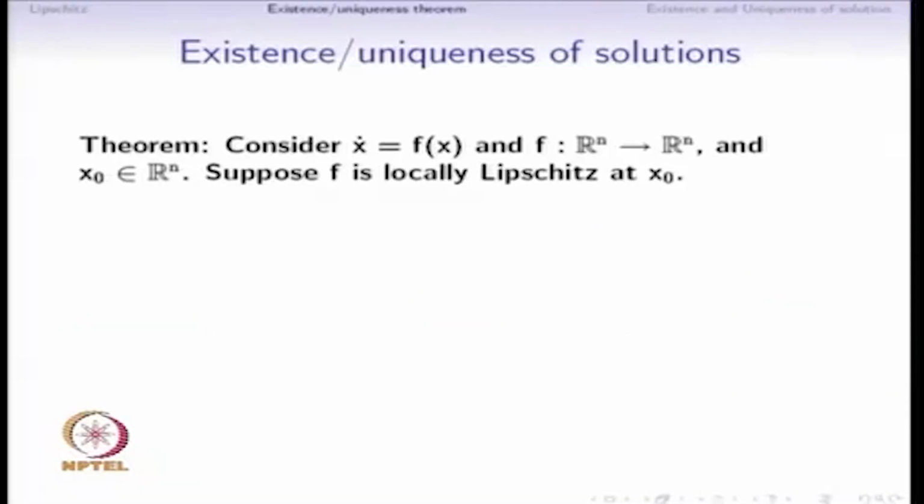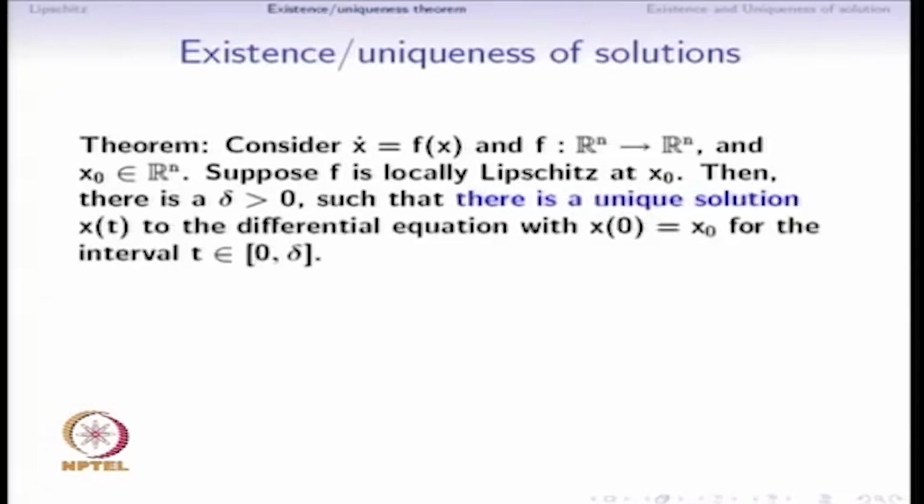We finally come to the existence and uniqueness theorem for solutions to a differential equation. Consider x dot is equal to f of x, a differential equation where f is a map from Rn to Rn, and consider the point x naught in Rn. Assume f is locally Lipschitz at x naught, then there is a delta greater than 0 such that there is a unique solution x of t to the differential equation x dot is equal to f of x with the initial condition x0 equal to x naught.